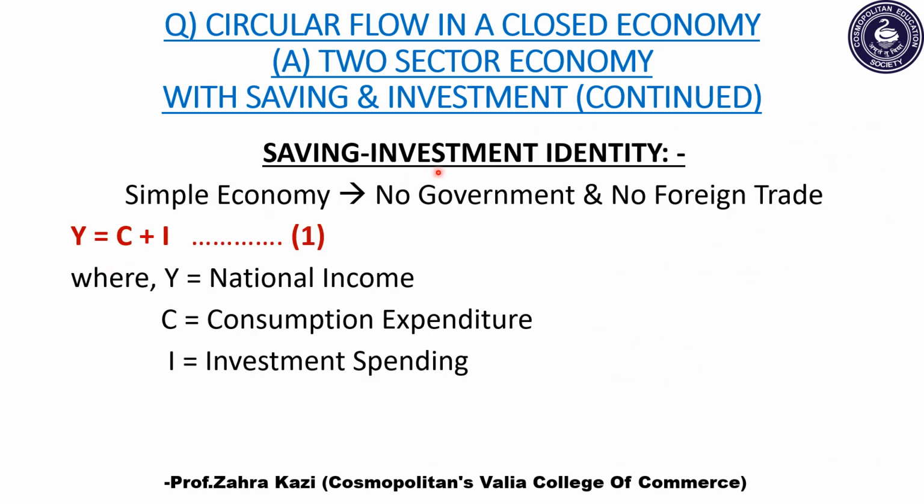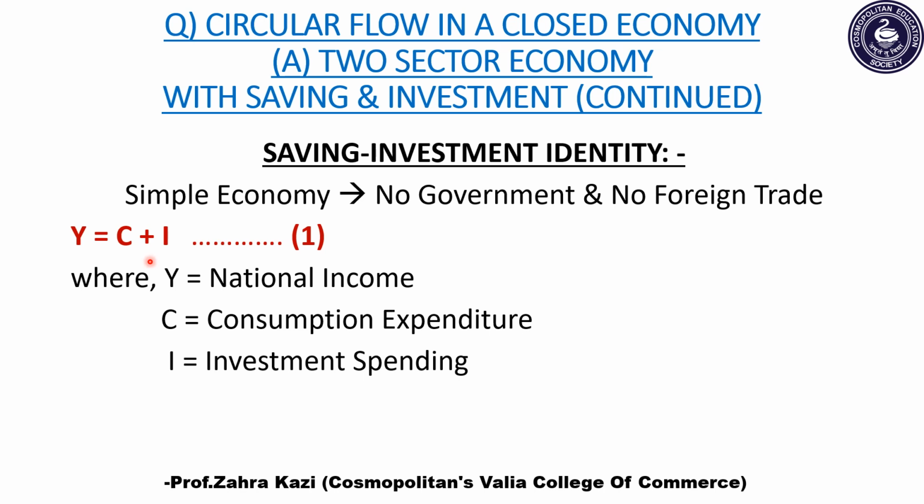Now let's understand the saving investment identity. In a simple economy where there is no government nor foreign trade, the national income of such an economy, which is the value of output produced, is equal to the value of output sold.